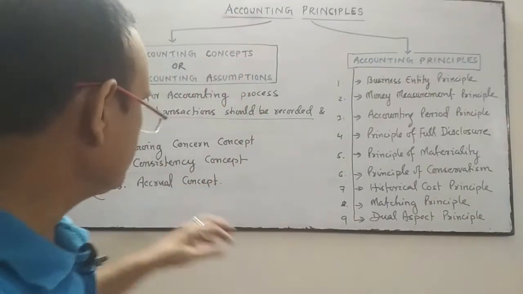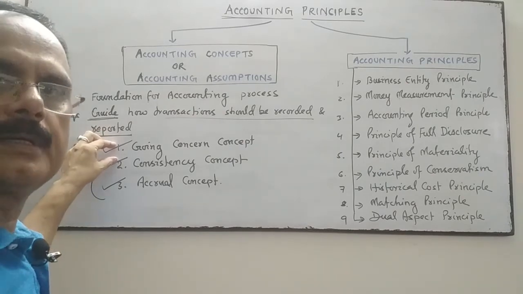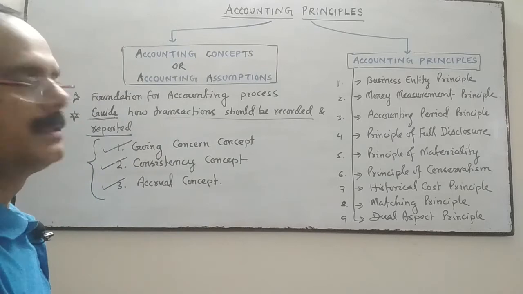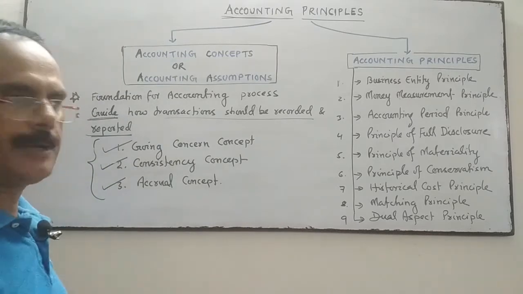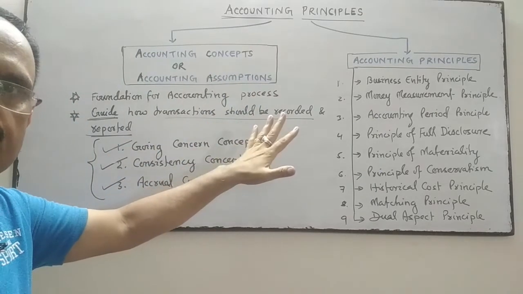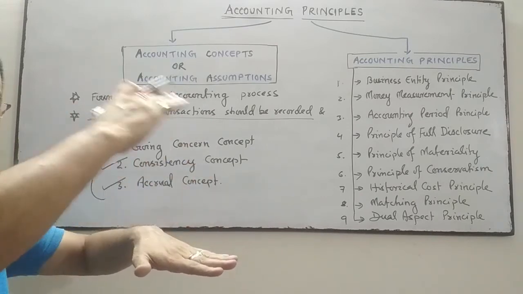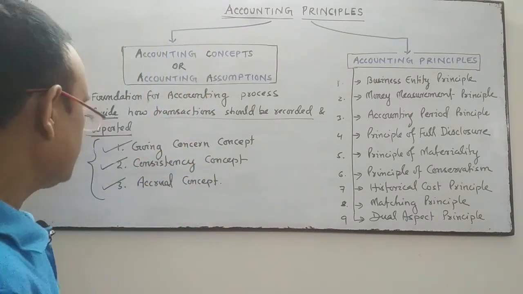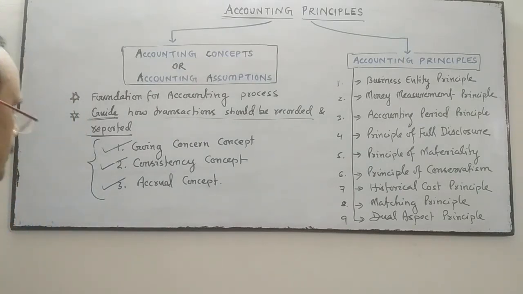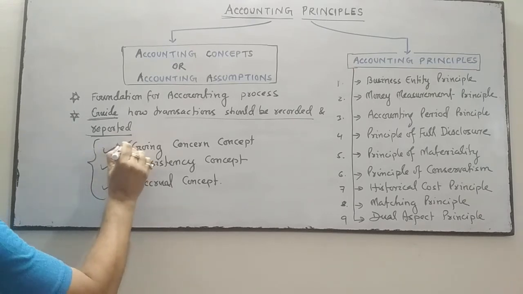Okay, so we will start with the going concern concept first. There are the 3 concepts or assumptions. Concept and assumption are the same. So what is a concept? It is a foundation for the accounting process, and thereafter we will start our accounting. And it guides how transactions should be recorded and reported. Okay. So we'll start with the first one, the going concern concept.